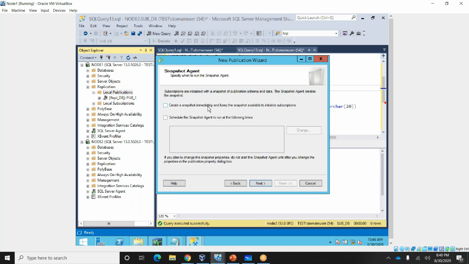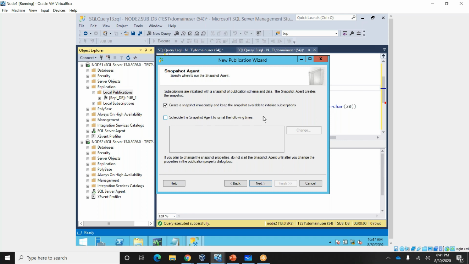Create a snapshot immediately and keep the snapshot available to initialize a subscription. It means when you click on this one, the snapshot will be created and sent to the distributor. From the distributor, it will be sent to the subscriber. So you have a below option as well: schedule the snapshot agent to run at the following times.